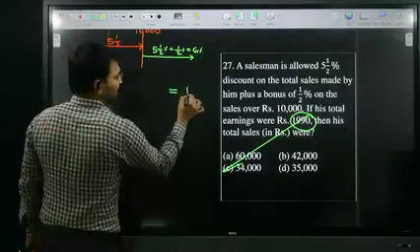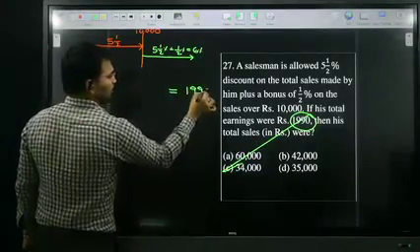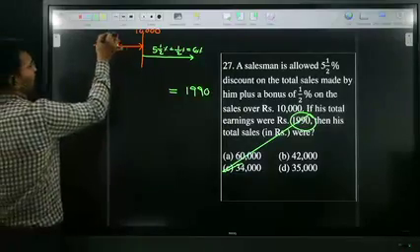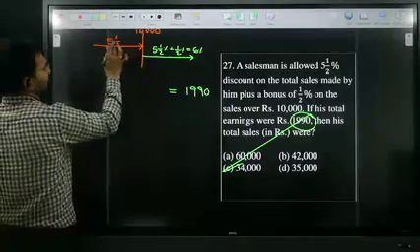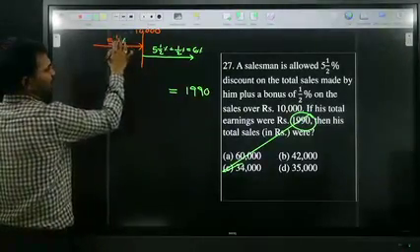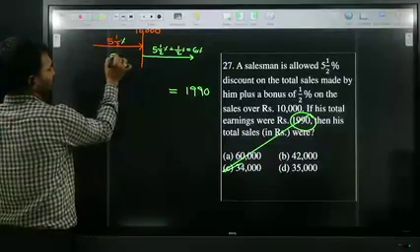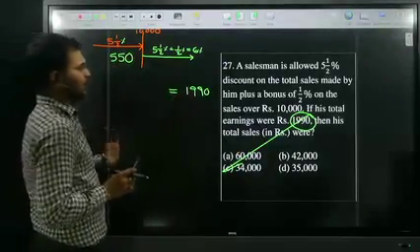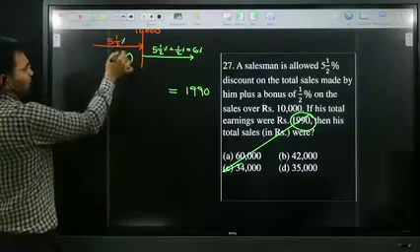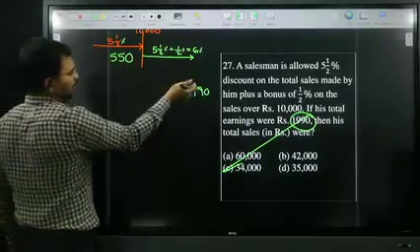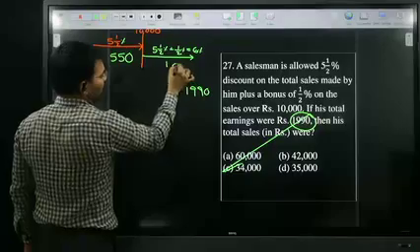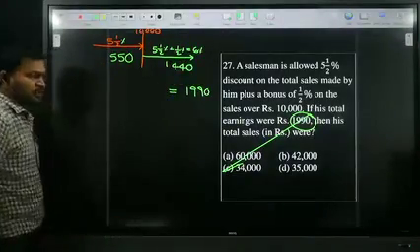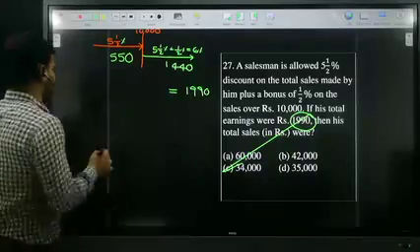Total profit is 1990. Up to 10,000, he is getting 5.5% profit, and 5.5% of 10,000 is 550. Total is 1990, so the remaining is 1440. This 1440 is 6%.